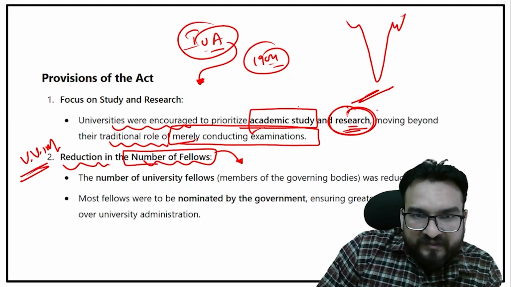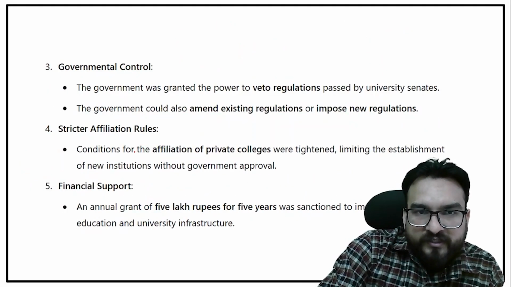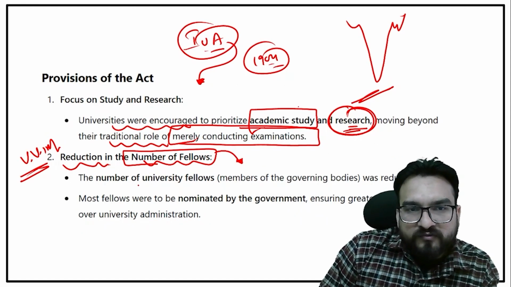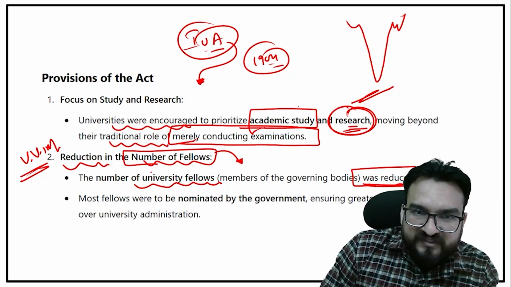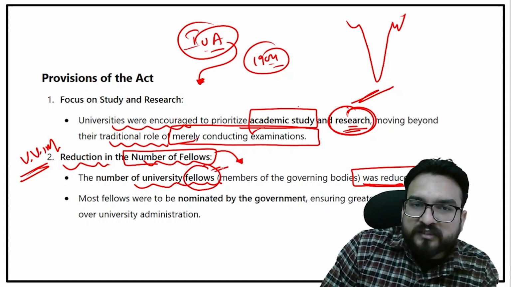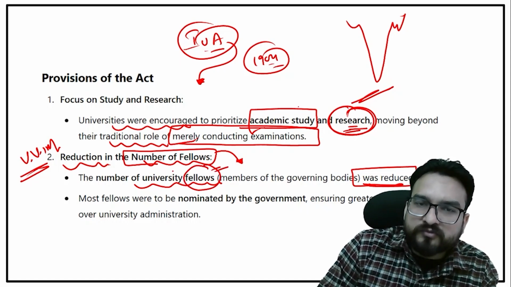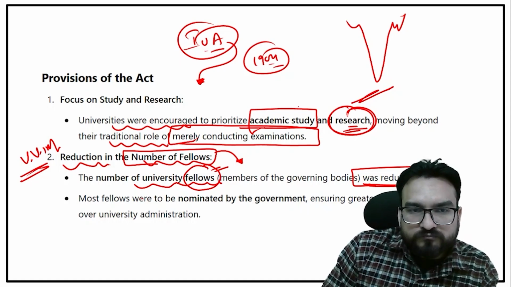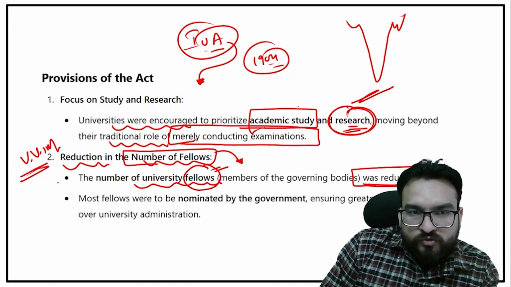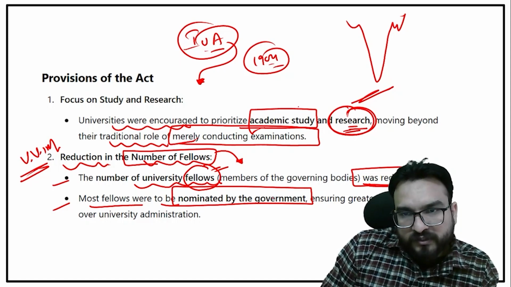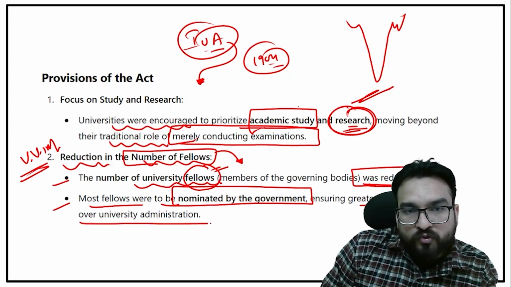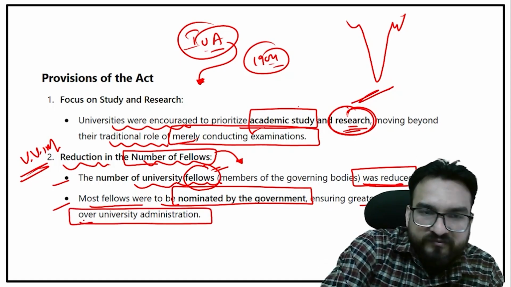So what they did, first of all, they reduced the number of university fellows. They also fixed the term of these fellows. Fellows are the scholars, PhD scholars, or the students who are working in the university. Second point, most fellows were to be nominated by the government, ensuring greater official control over university administration. Try to understand this point very clearly. What do they mean by this?